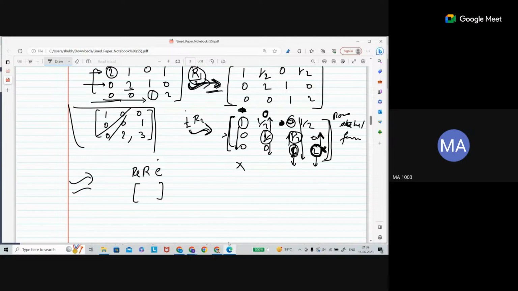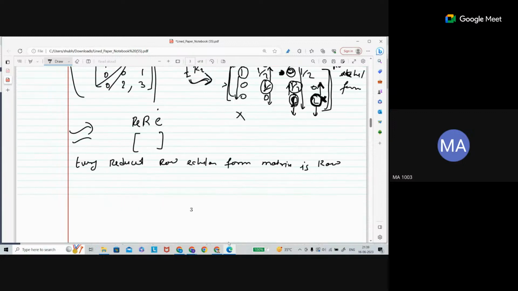So let me write here: if a matrix is in reduced row echelon form, then it is in row echelon form, but the converse is not true.